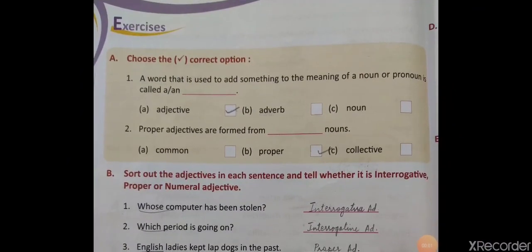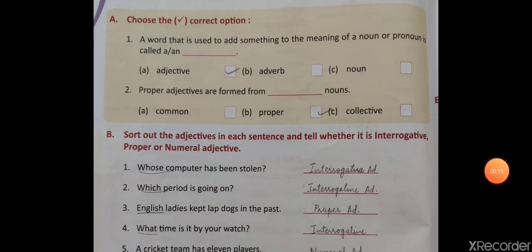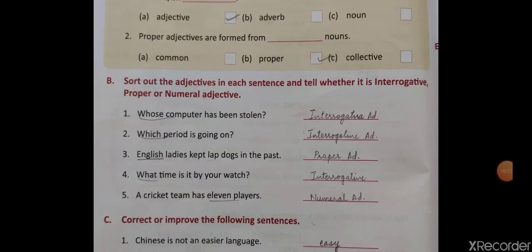First one is choose the correct option. A word that is used to add something to the meaning of a noun or a pronoun is called an adjective. Proper adjectives are formed from proper nouns. Sort out the adjectives in each sentence and tell whether it is interrogative, proper, or numeral adjective. So there are only three types from out of the five sentences.